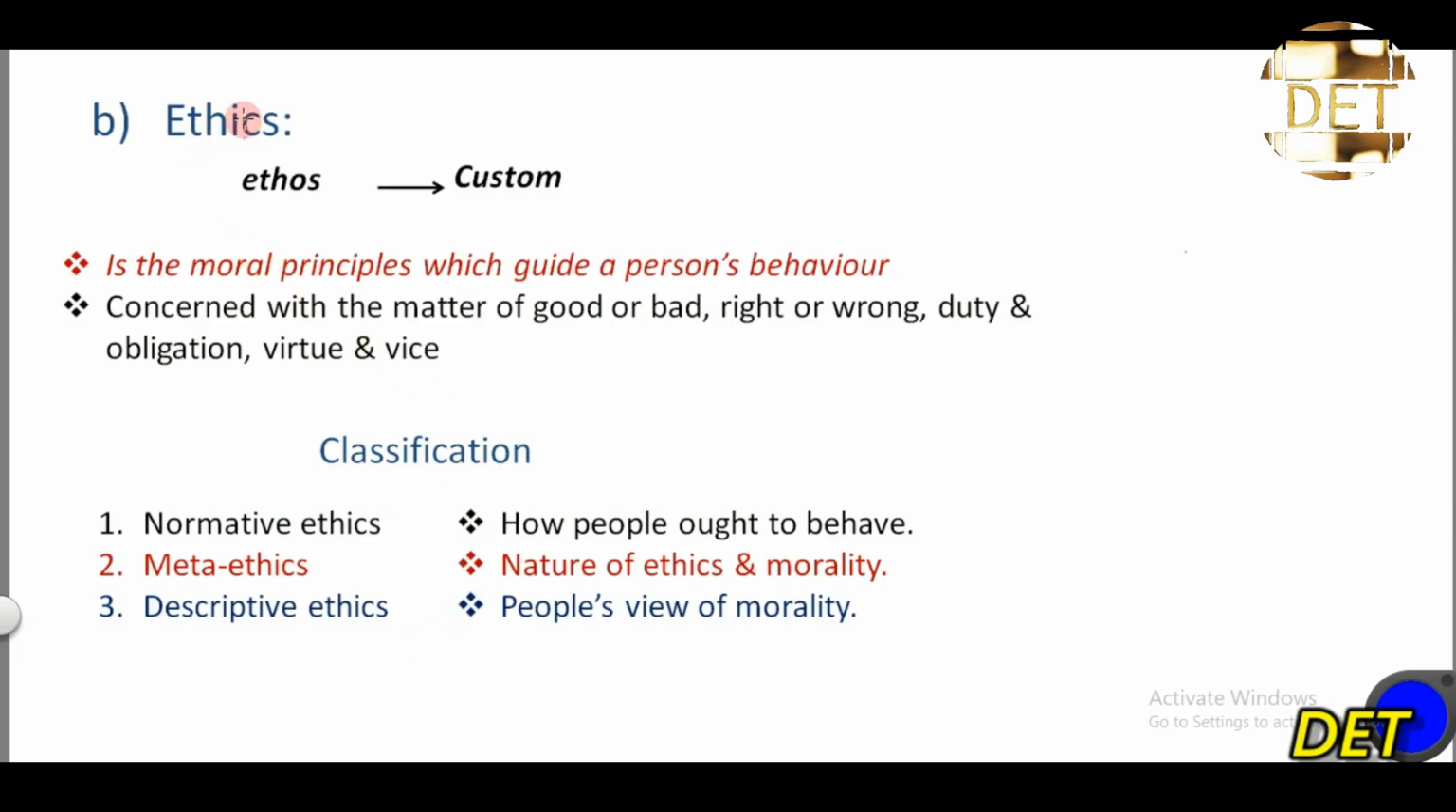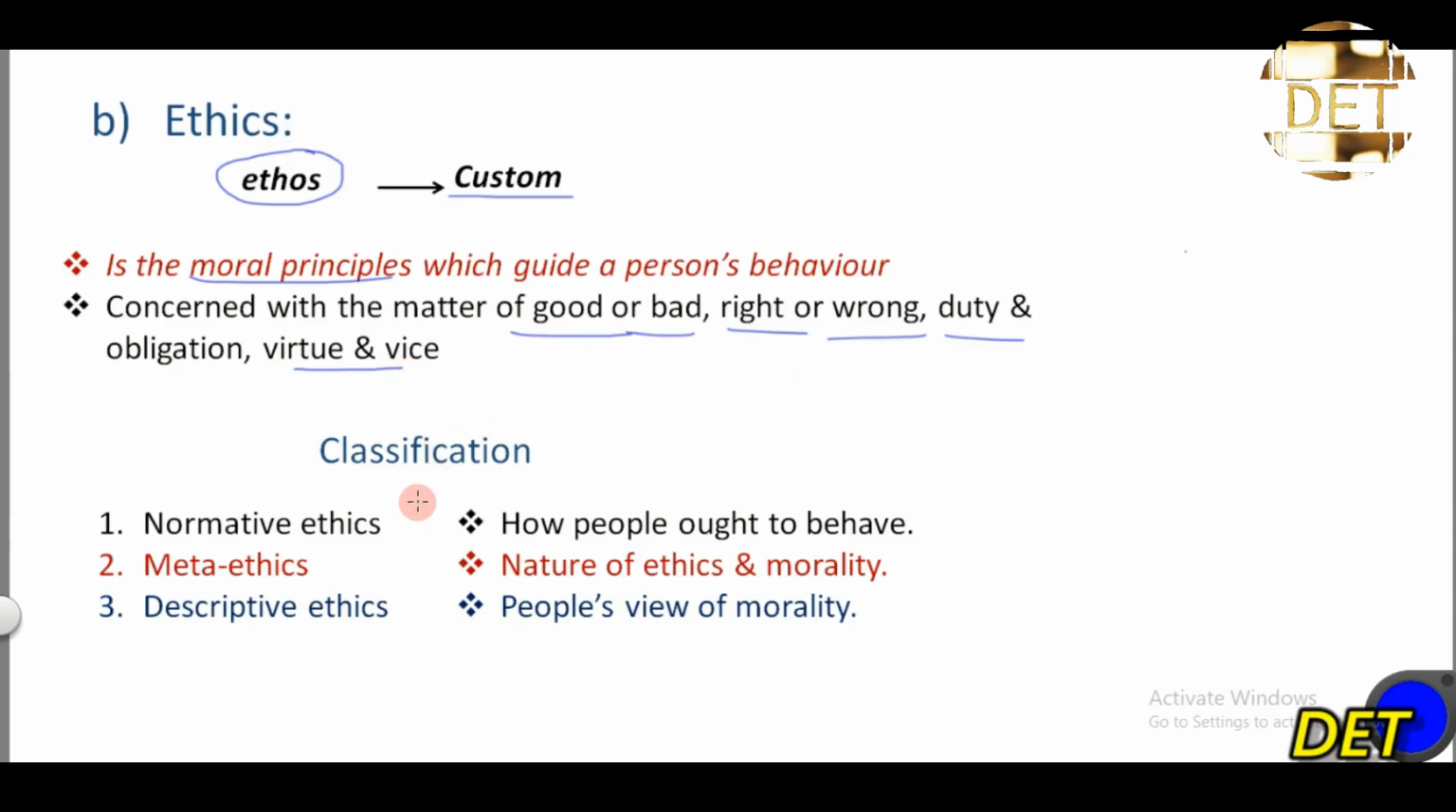Then the next branch of axiology that we have is ethics. And the word ethics is derived from the word ethos, which means custom. So ethics is the moral principle which guides a person's behavior. It is concerned with the matter of good or bad, right or wrong, duty and obligation, virtue or vice, right?